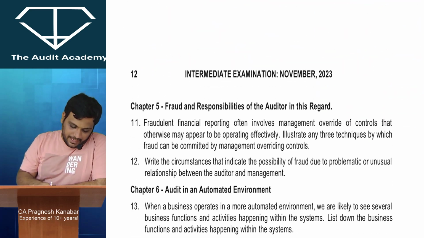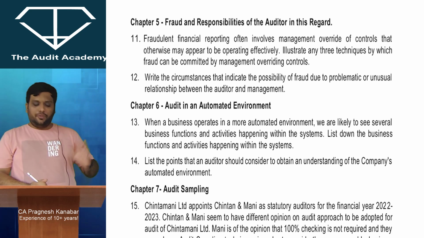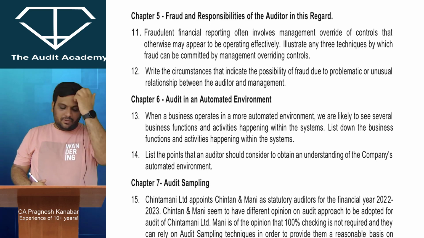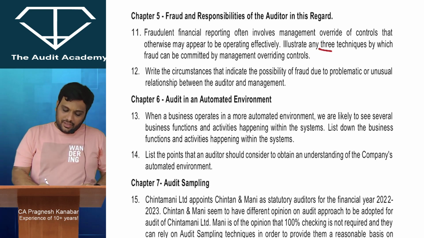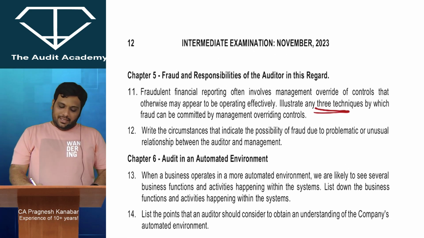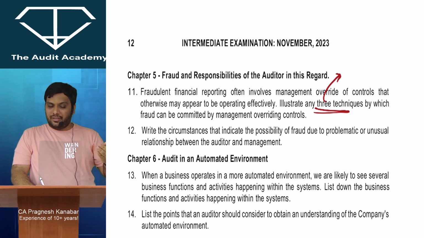Now, Chapter 5, Fraud and Responsibilities of Auditor in this regard. Fraudulent financial reporting often involves management override of controls that otherwise may appear to be operating effectively. Illustrate any three techniques. This is very simple. Tell me everyone, how will management actually manipulate? By fake entries, fictitious entries, by altering the records and stuff.